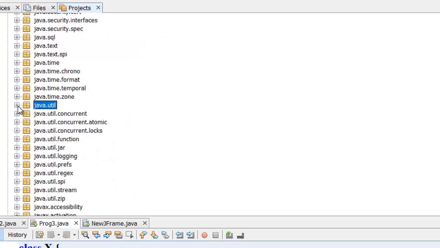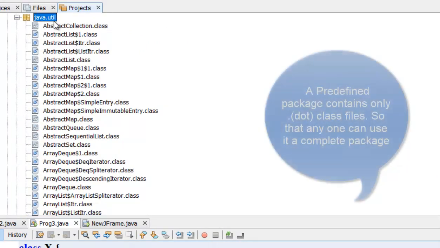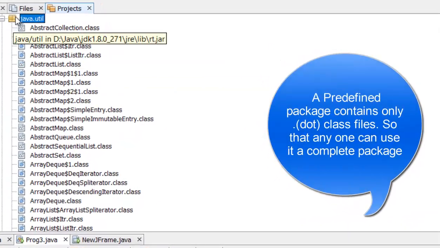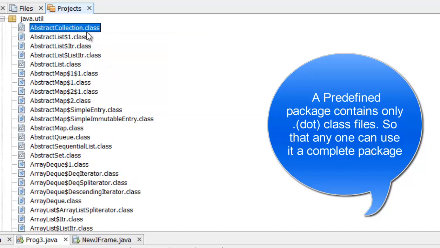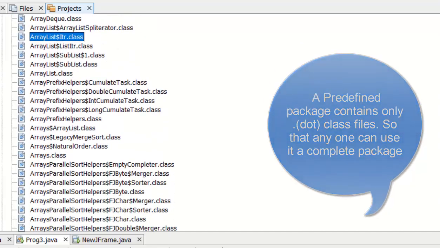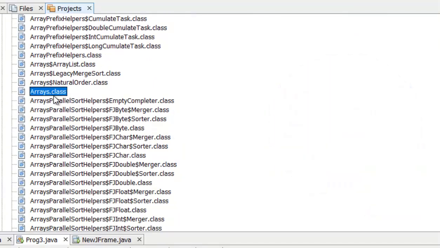Java.util is one package that we are using. Java.util means Java is the root, and its sub-package is util. This package contains only class files, only bytecode files. Means a package can hold only .class files.